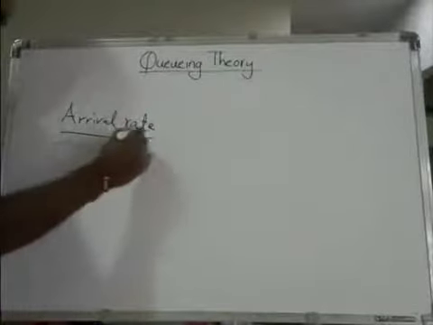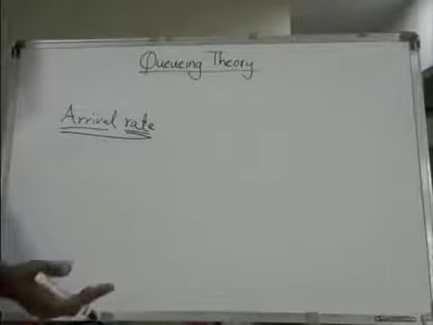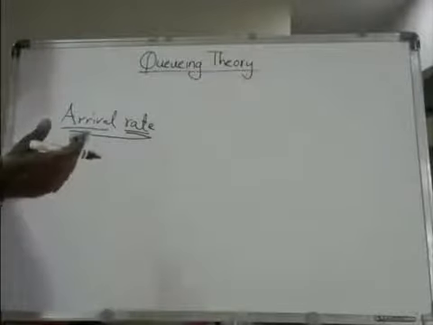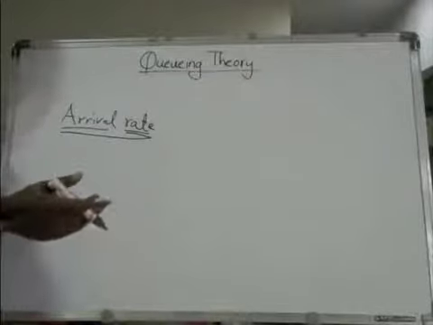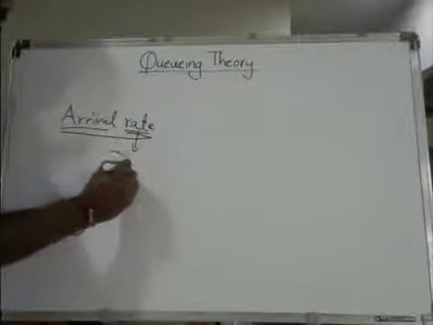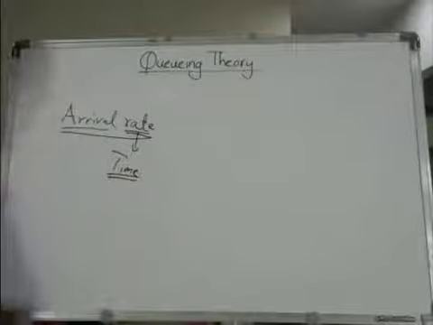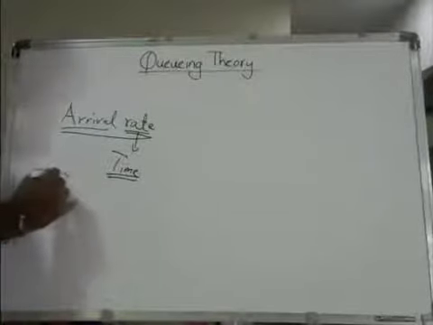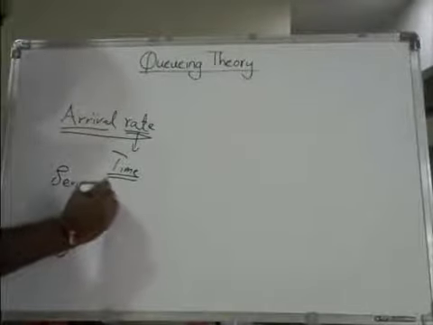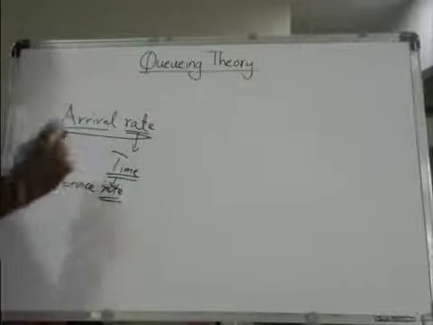What is rate? Why don't we say just arrival? Arrival means just he comes. Arrival rate means how many customer comes in some time. This rate is always reference to some time. Whenever there is time associated with some arrival or some service, then you call it as a rate, service rate, arrival rate.